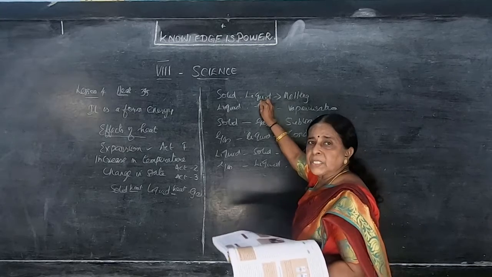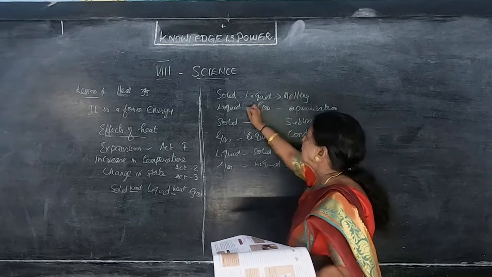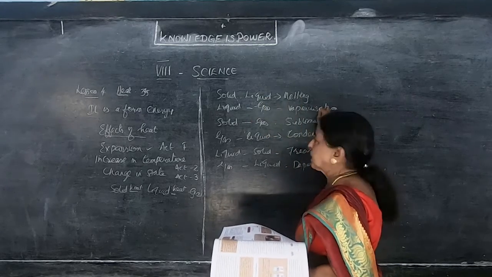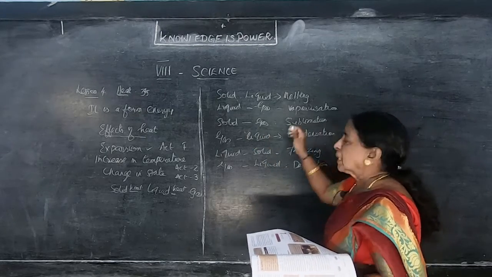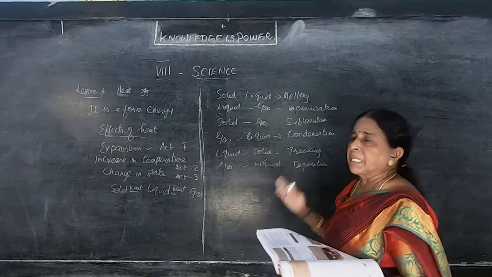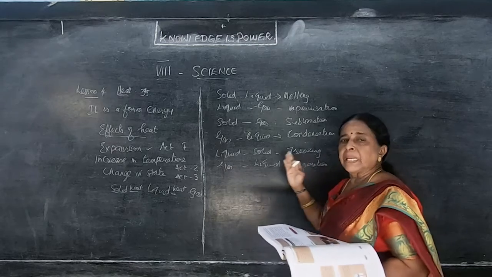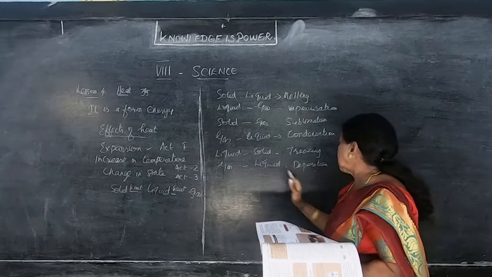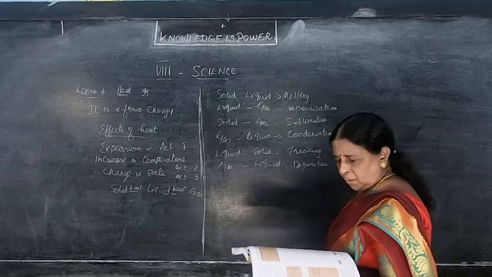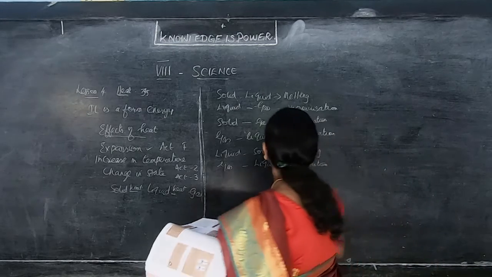Solid directly changes into liquid, that is melting. Liquid changes into gas, that is vaporization. Then solid becomes gas directly, that is sublimation. Gas, when you compress it, becomes liquid, that is condensation. Liquid you keep in the fridge becomes solid again, that is freezing. Gas to liquid, deposition.